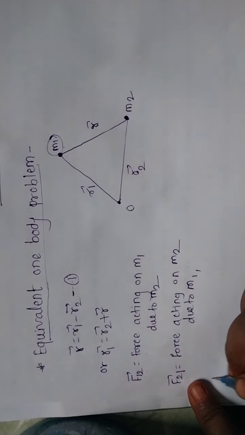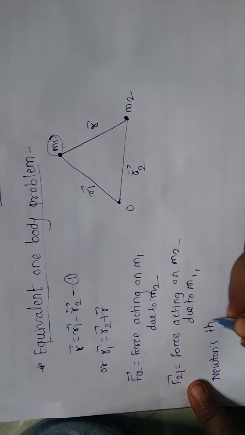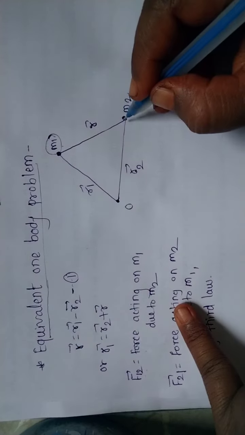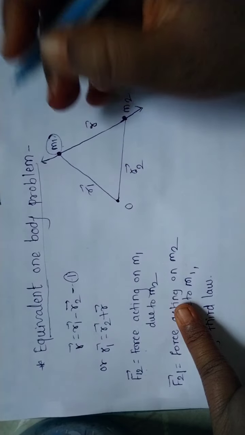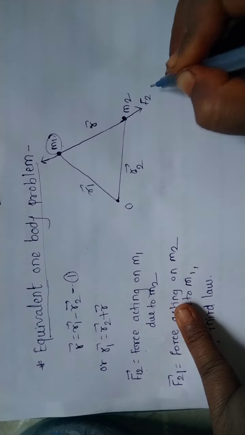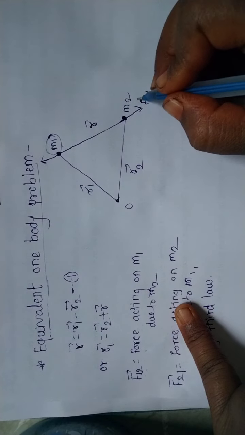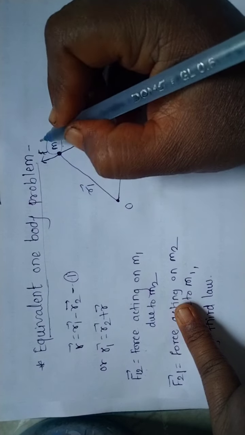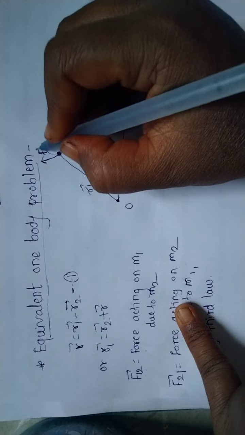According to Newton's third law, the directions of these forces are like this and like this, which are oppositely directed. This is the force on mass m2 due to m1, and this is the force on mass m1 due to mass m2.